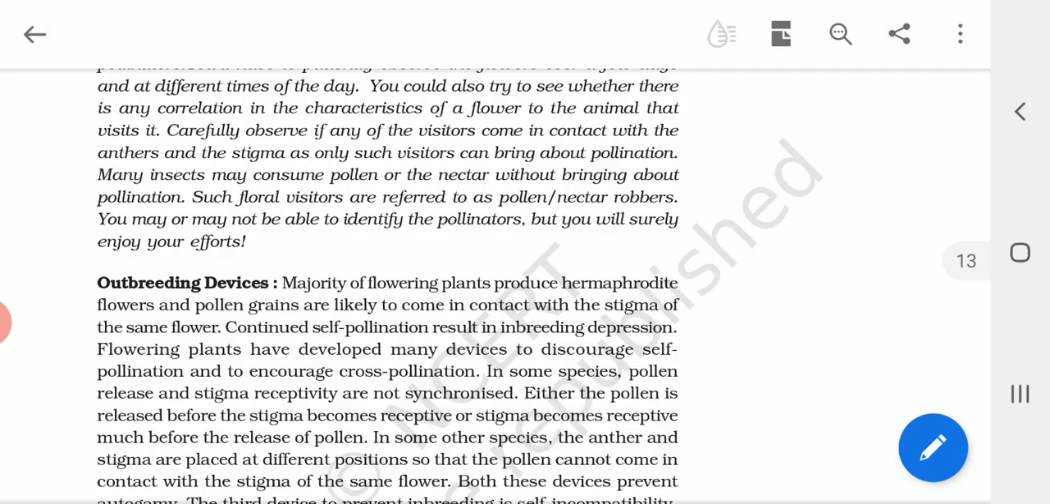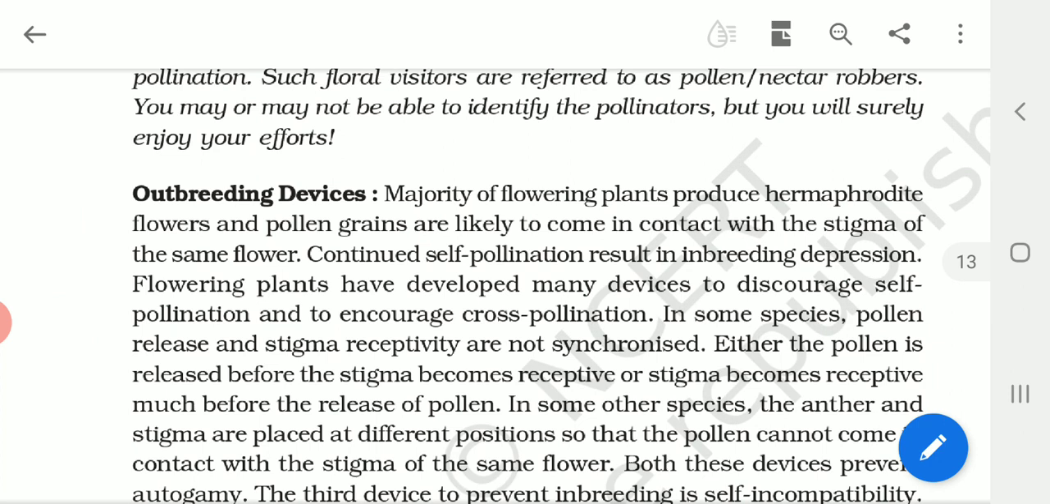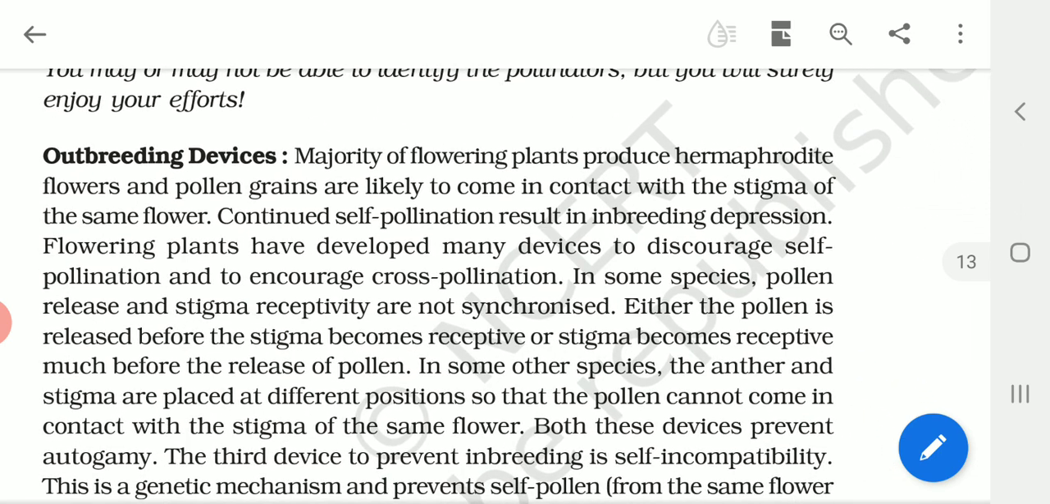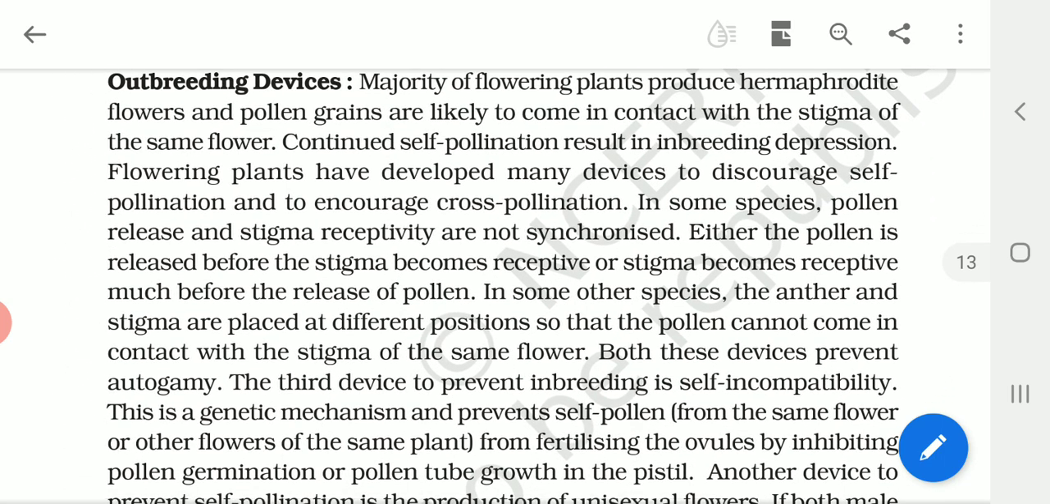Now what are the outbreeding devices? Let us see here. Now in some species, pollen release and stigma receptivity is not synchronized. Okay, that is a very important thing. Pollen release and stigma receptivity is not synchronized, in the sense that both are not getting matured at the same time. The anthers will be getting matured earlier than the stigma, that is the gynoecium, and the condition is called protandry. And we also have another condition called protogyny, where the gynoecium gets matured earlier than the stamens.